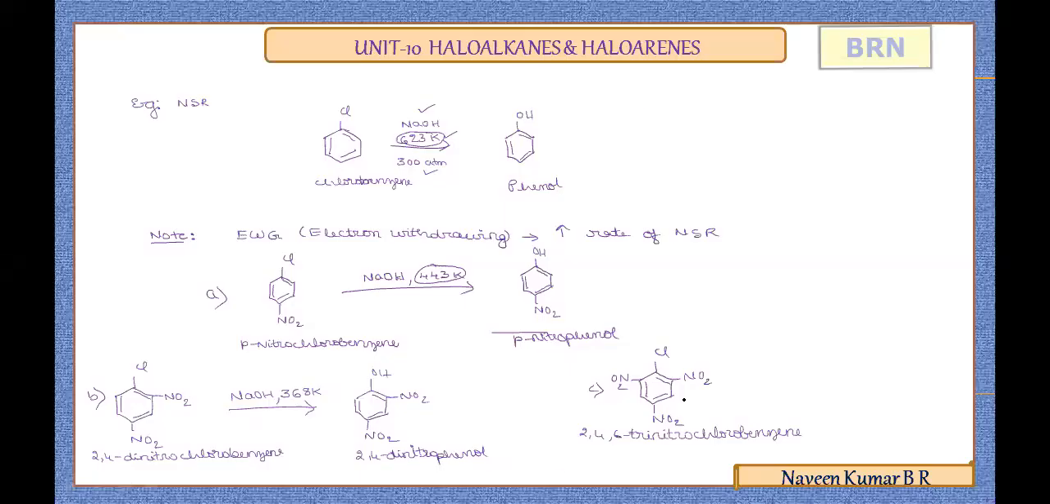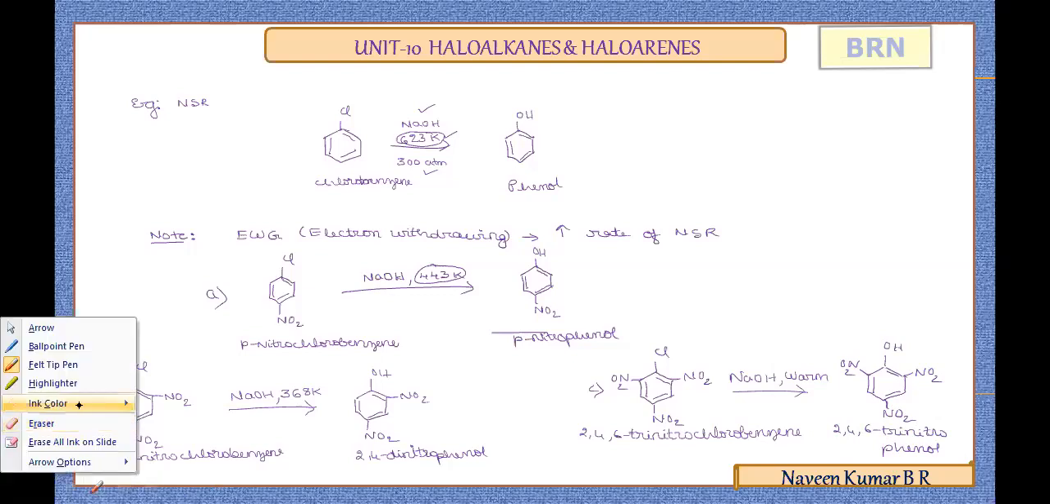If you observe this case, 2, 4, 6 trinitrochlorobenzene, if you treat it with NaOH and just warm the reaction mixture, you are going to see that substitution by a nucleophile takes place to give 2, 4, 6 trinitrophenol, which is called picric acid, with NO2, NO2, and NO2. It is 2, 4, 6 trinitrophenol.